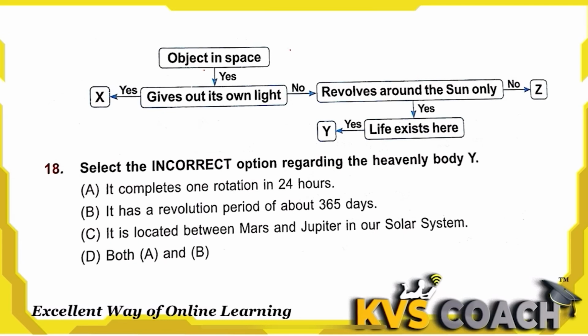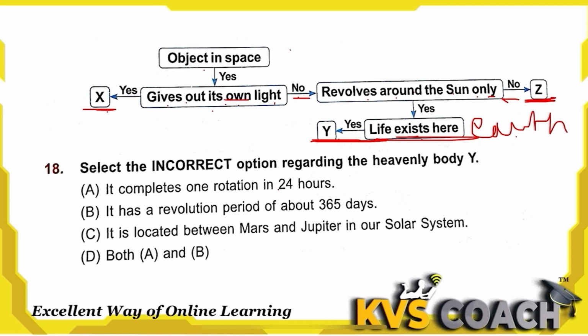Next, objects in space. Does it give out its own light? Yes, so it can be stars or the sun, and yes, it is X. Does it revolve around the sun only? No. And here, yes, life exists here, that is earth. It means Y is earth. X gives its own light, so it may be sun or stars, and Z revolves around the earth only, so it can be a moon.